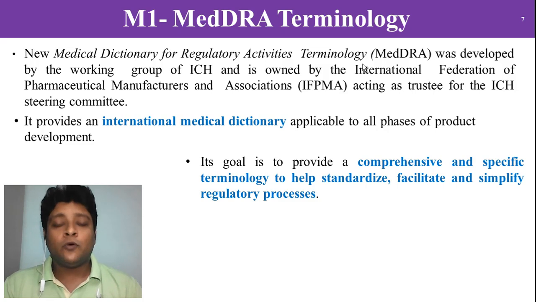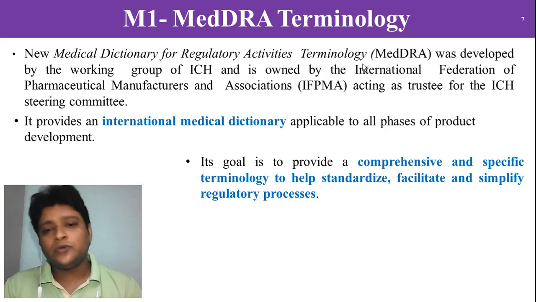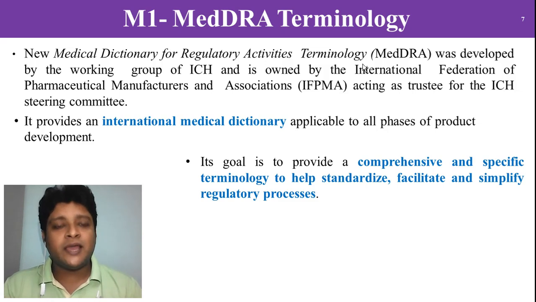That means whenever a pharmaceutical or research-based industry files for the approval process or an application, the terminology they use should be as prescribed by the ICH in M1 MedDRA, so that it is easy to communicate from one organization to another. That's why the main goal of M1 is to standardize, facilitate and simplify the regulatory process. That is called the International Medical Dictionary.